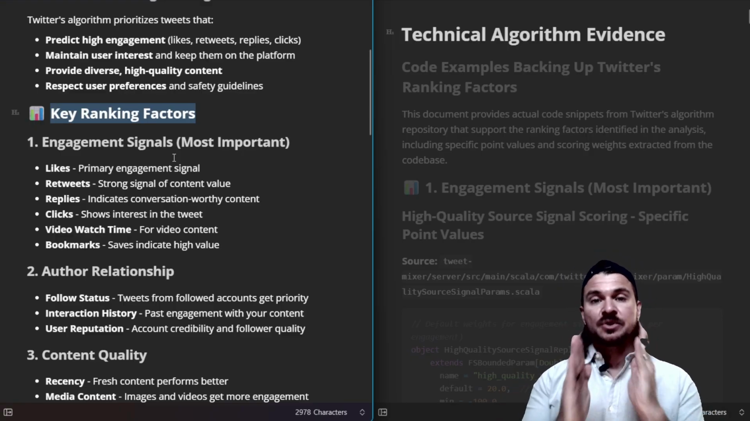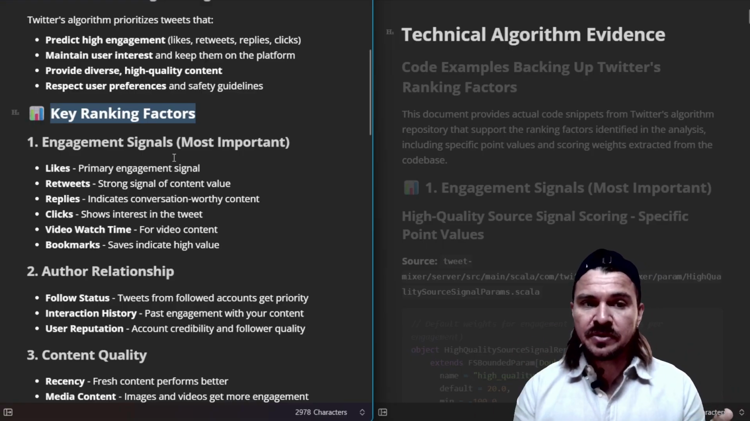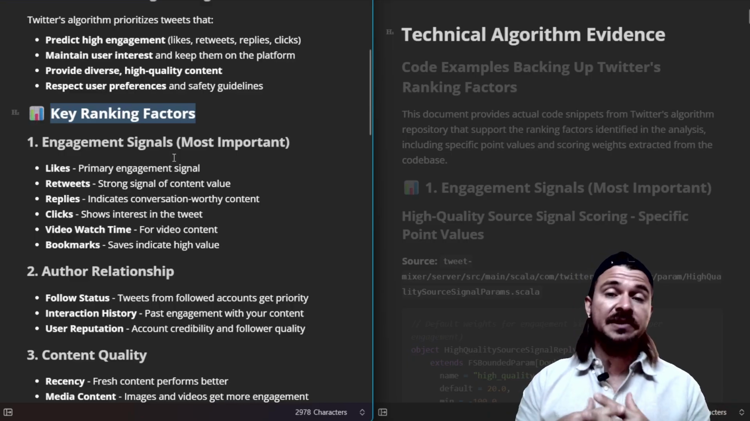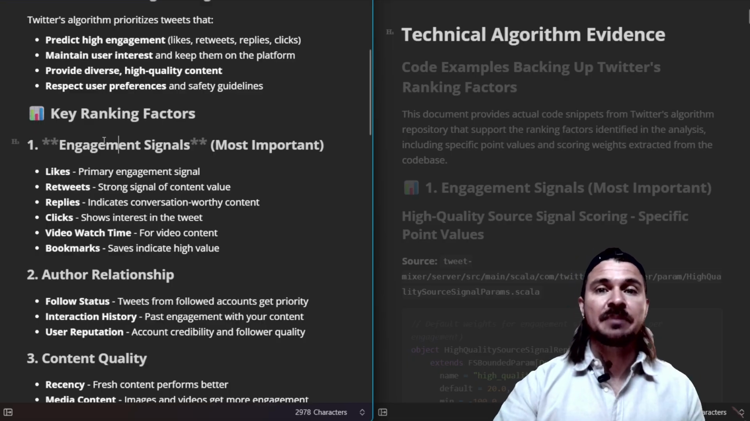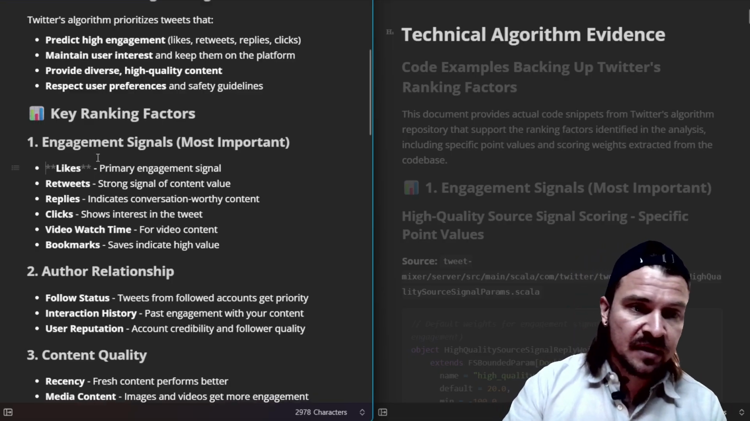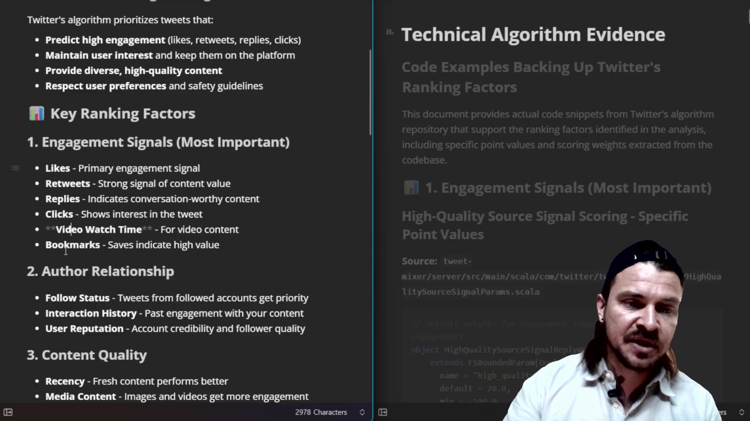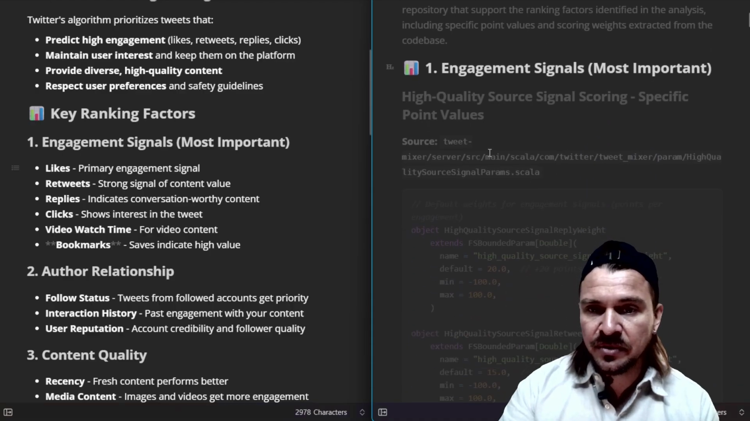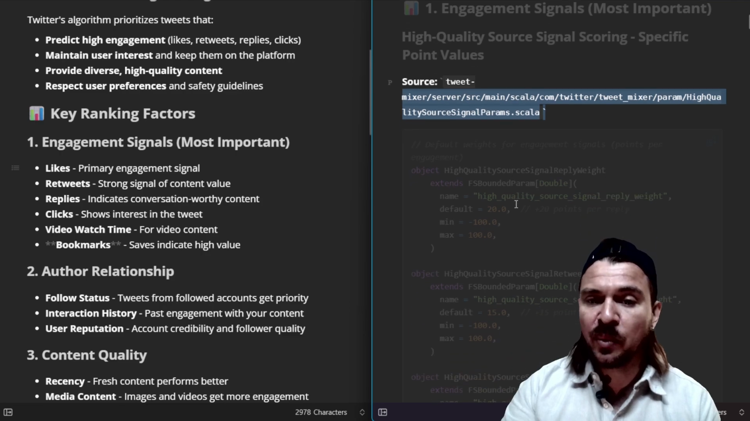And you have to think of it from two perspectives, right? There's the person that makes the post, and then there's the person that receives the post. These two things are connected, of course, but this is the guide to how it is determined whether my post will show on your feed or not. First one is, does my post have likes, retweets, replies, clicks, video watch time, and bookmarks? And this is the file I found that covers the weights for this.